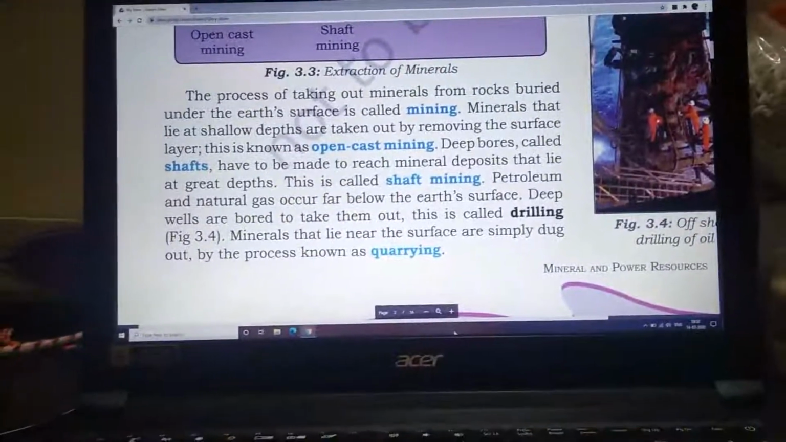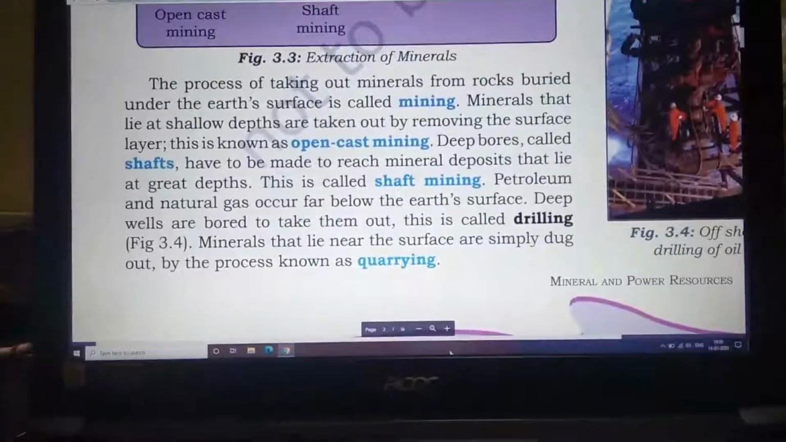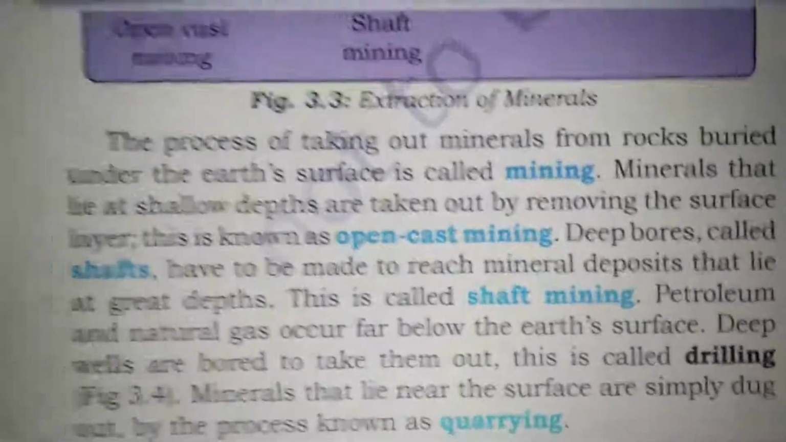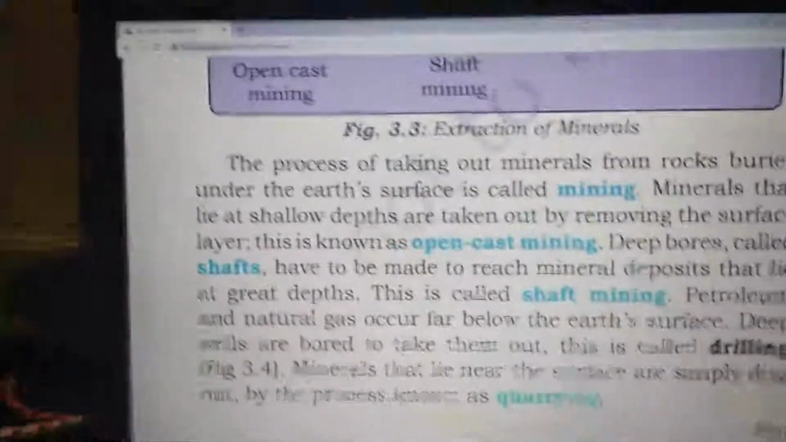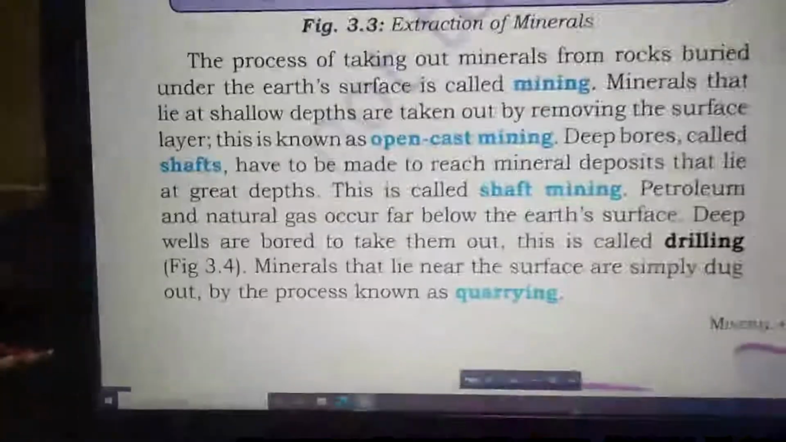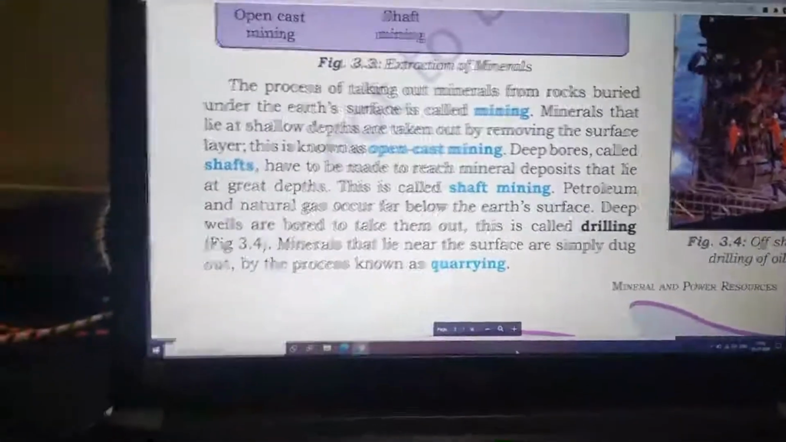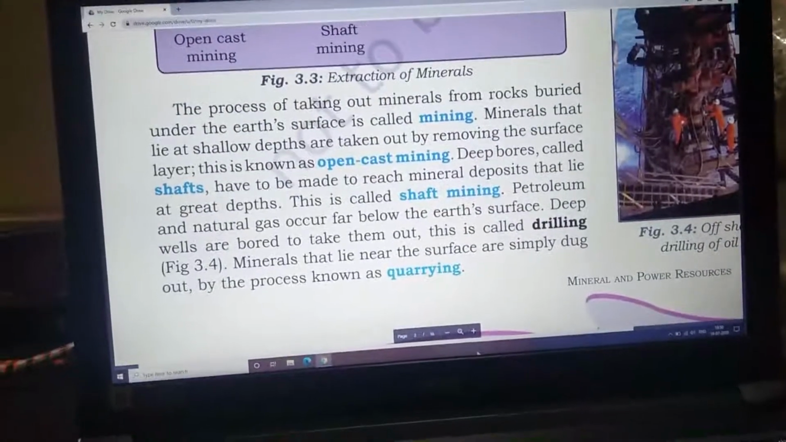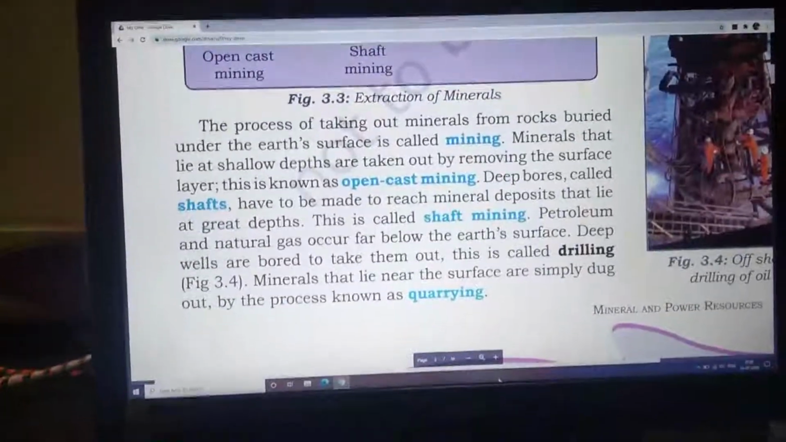Minerals that lie at shallow depths are taken out by removing the surface layer. This is called open cast mining. What is open cast mining? Open cast mining simply means taking out the surface layer. These minerals are at shallow depths, which means they are not very deep inside. They are a little above. So you just have to dig them out by removing the upper surface and you get these minerals out. So this is known as open cast mining.